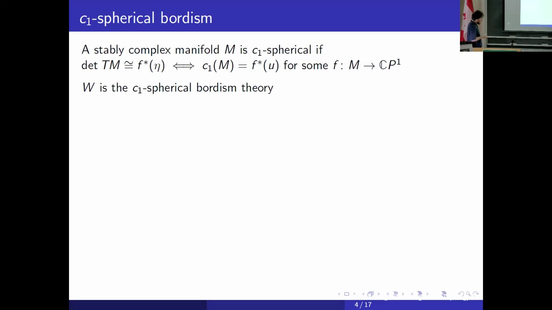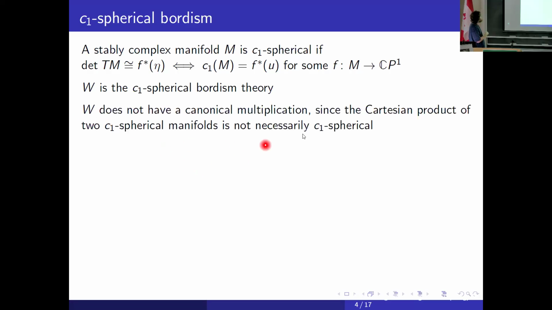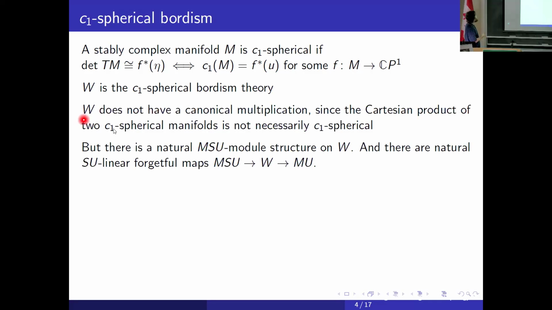But we have one problem here. If we consider two C1-spherical manifolds, their Cartesian product may not be C1-spherical. For example, CP1 squared is not C1-spherical, and moreover, it's not bordant to a C1-spherical one. So we have no natural canonical multiplication on this theory. But if we have an SU manifold and a C1-spherical manifold, their Cartesian product is C1-spherical. So we have a natural MSU-module structure on W, and this forgetful map, of course, is linear.